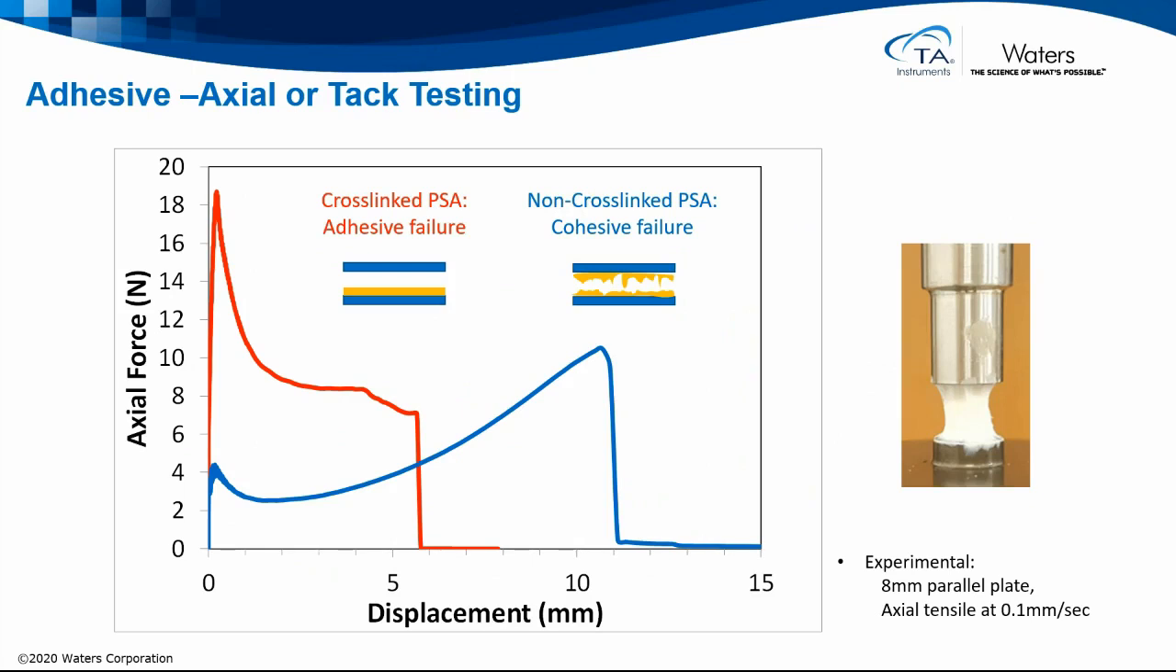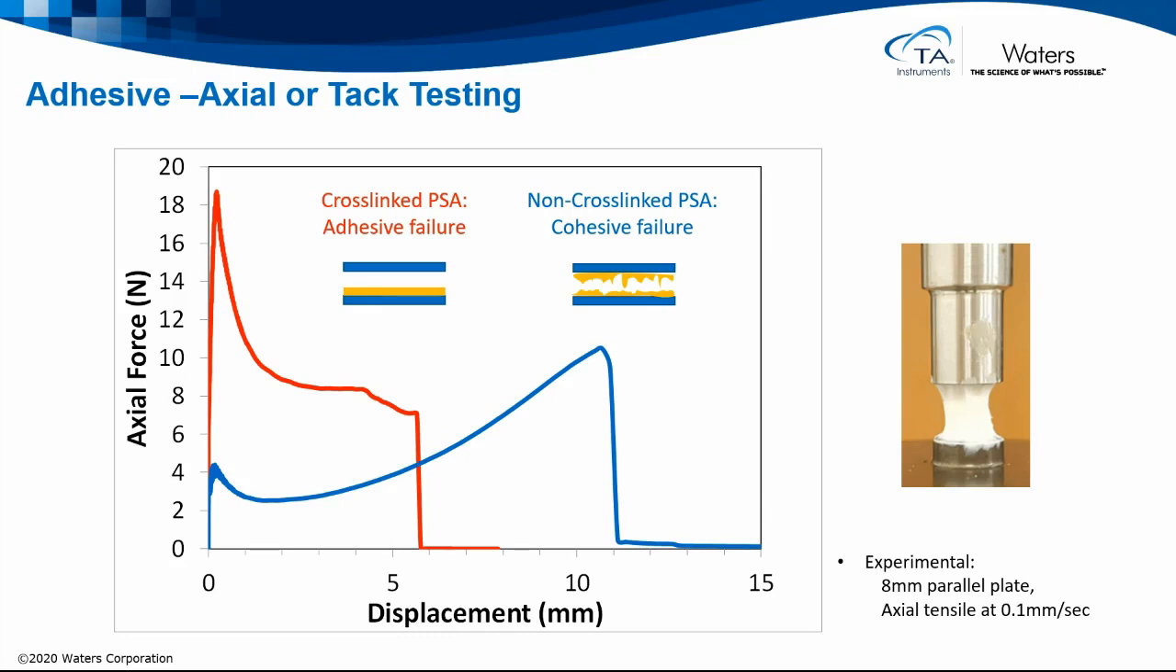Adhesive performance can also be assessed by axial testing or tack testing. The sample is sandwiched between two parallel plates, which are separated at a constant linear rate. We measure the axial force, the pull of the sample, resisting this separation. With a cross-linked pressure-sensitive adhesive, we often see a rapid build of axial force before we see the sample start to peel off one of the substrate surfaces.